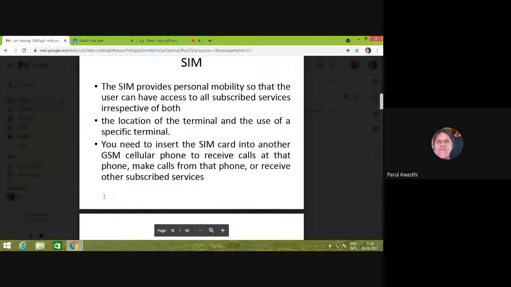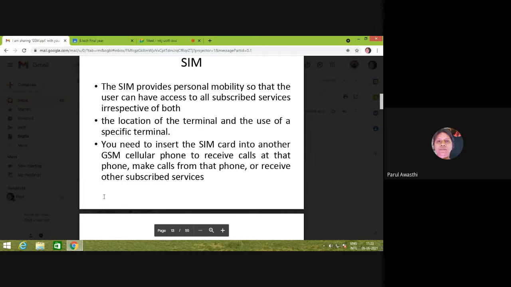SIM. SIM is a card, the subscriber identity module, which we have to use in GSM to initiate our services, right? And this SIM tells about the location of the terminal and it uses that particular terminal.